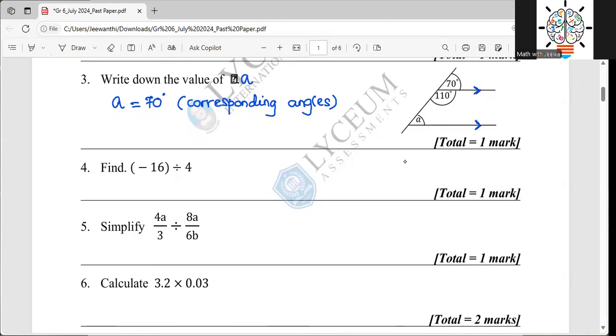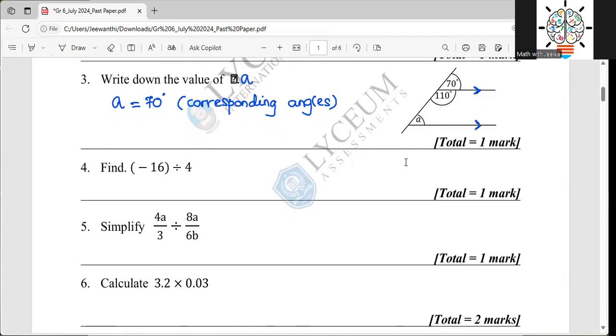In question number 4, they have mentioned the division. 16 divided by 4, what is the answer? It is 4, right? Because 4 times 4 is 16. When you divide 16 by 4, it is 4. But here, again, like the earlier question, we don't just have 16 and 4. We do have negative 16. You want to divide by positive 4.